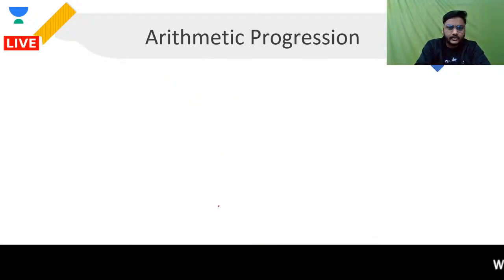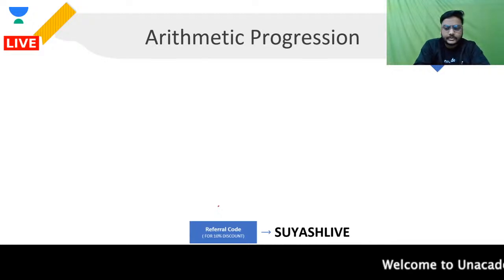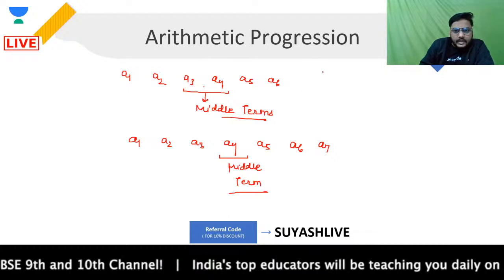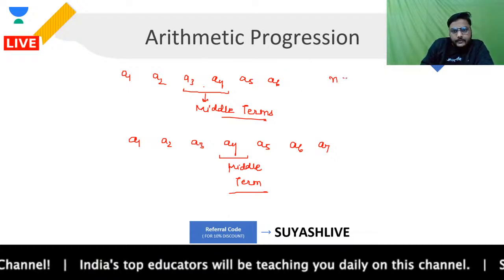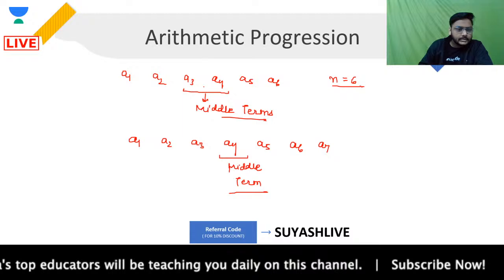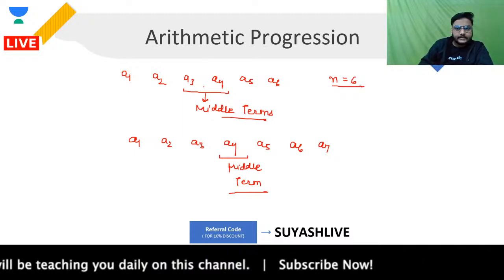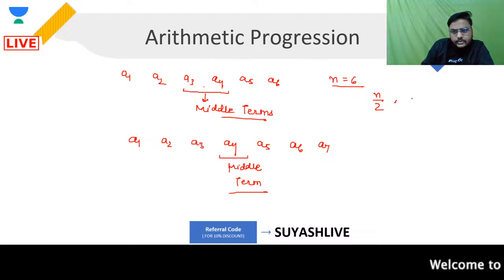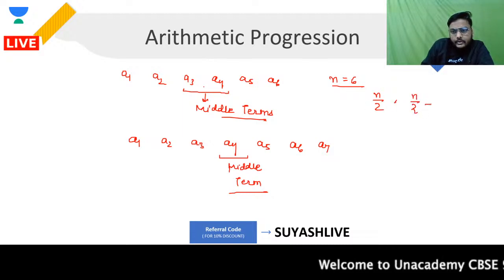So on this we can get questions like this. How to find this out? If I have been given that your value of n is 6, that is, you have 6 terms, then how will you find the middle term? You will simply say that your middle terms will be n upon 2, that is 6 upon 2, and n upon 2 plus 1.